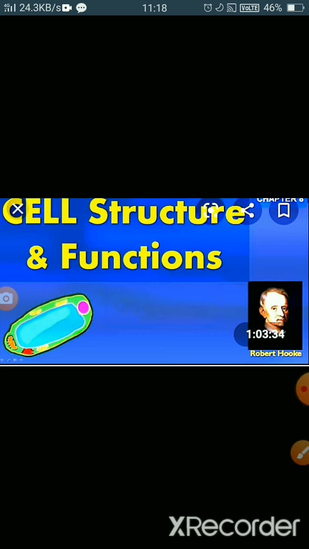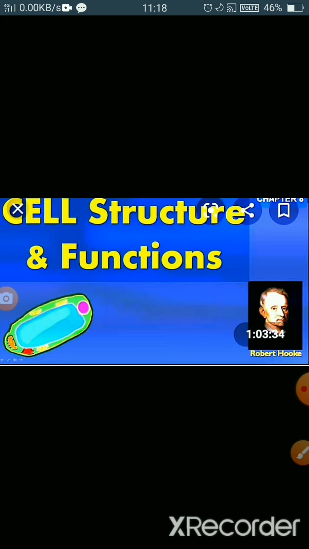The cell is the basic structural and functional unit of life, or we can say that a cell is the smallest part of the body of an organism which is able to carry out all the basic functions like growth, metabolism, and reproduction. As a cell is so small, so teeny, that we cannot see it with the naked eye.